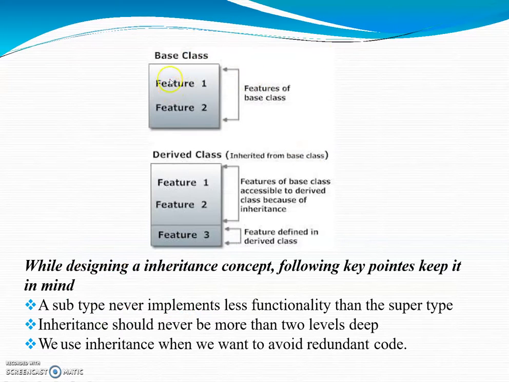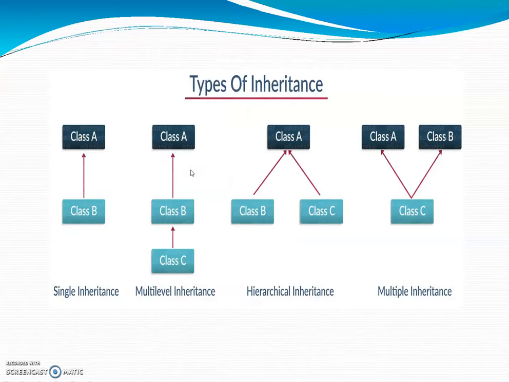Let us see this figure. Here I have declared the base class with features 1 and 2, and I have derived this class. So it possesses both features 1 and 2, and one additional feature is added in the derived class, that is feature 3. This helps with the reusability of the code.